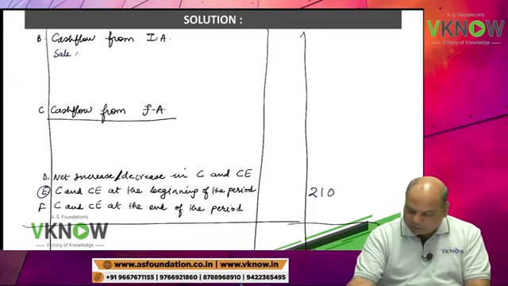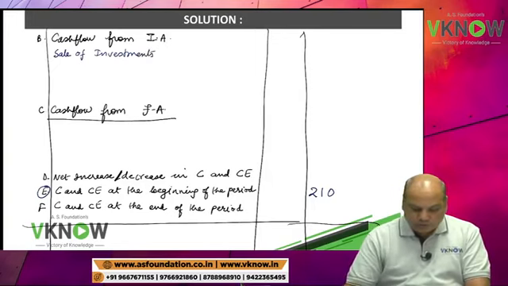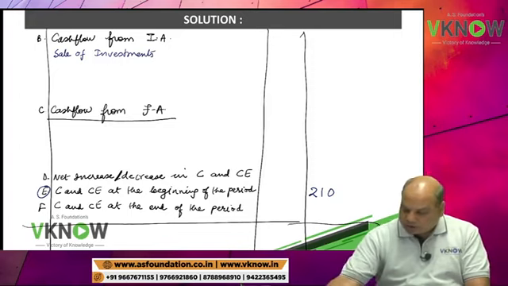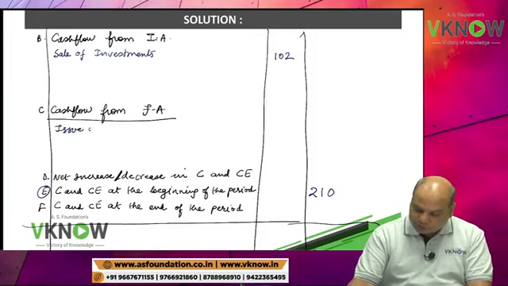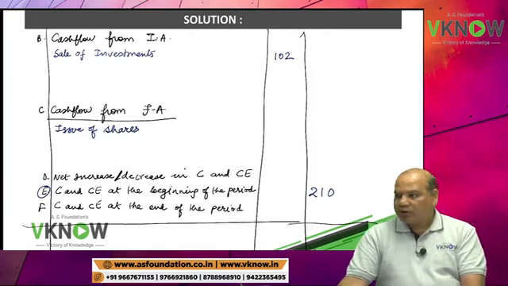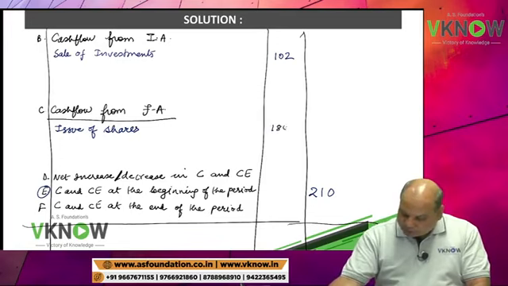Sale of investment under the heading investing activity, and we write the actual sale value in the rupees in thousand column, 102 positive. Issue of share, financing activity, and that is 1800 positive.